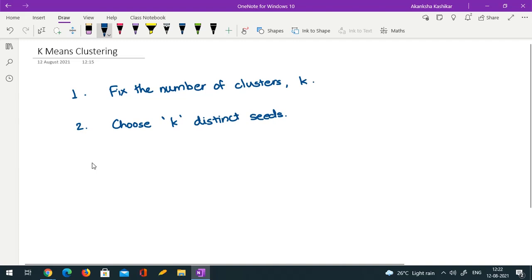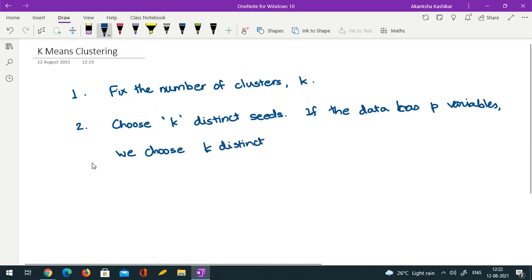So what do I mean by this? If the data has p variables, we choose k distinct points from R^p, p-dimensional.